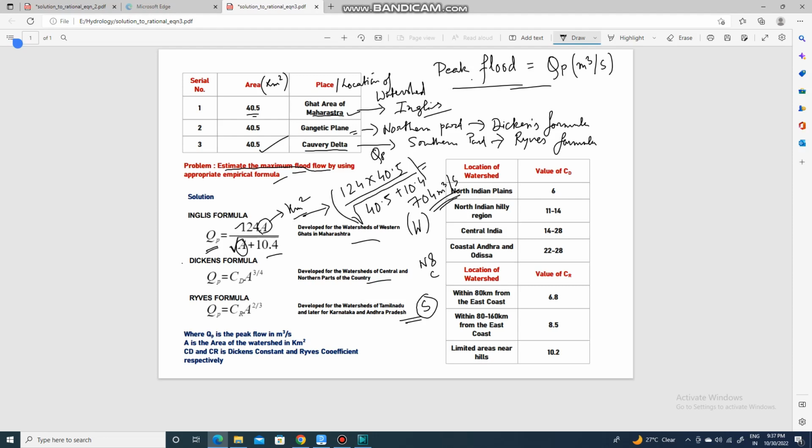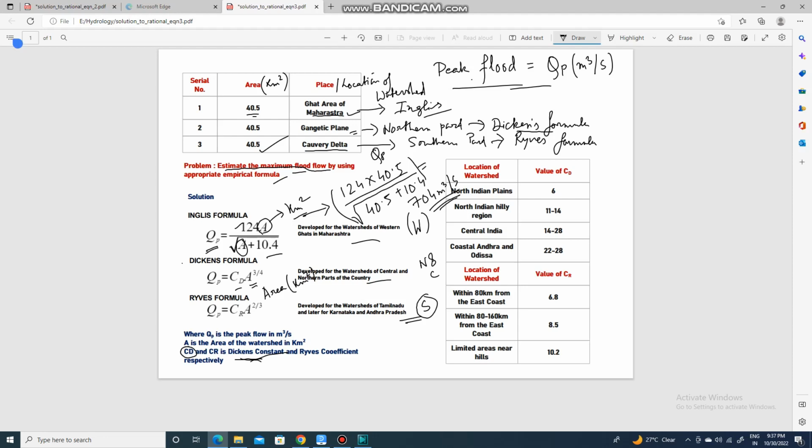Now for the watershed in the Gangetic Plain, that means the northern part of India, we have used the Dickens formula. The Dickens formula is QP equal to CD into A to the power 3 by 4. Here A is our watershed area in square kilometers, and CD is the Dickens constant. The Dickens constant is different for watersheds located in different regions of north and central India.